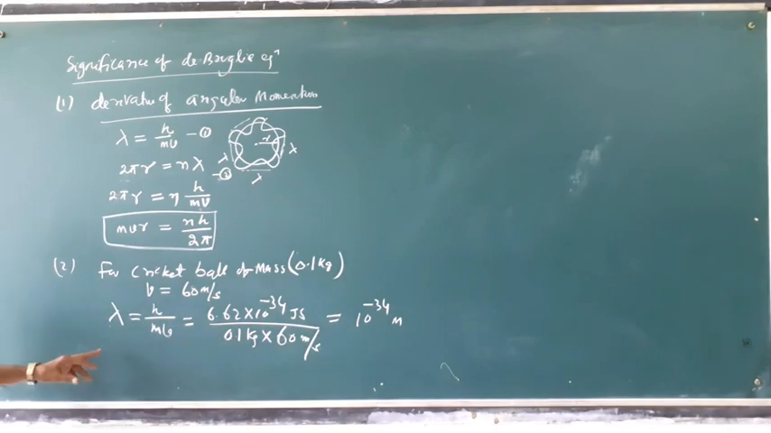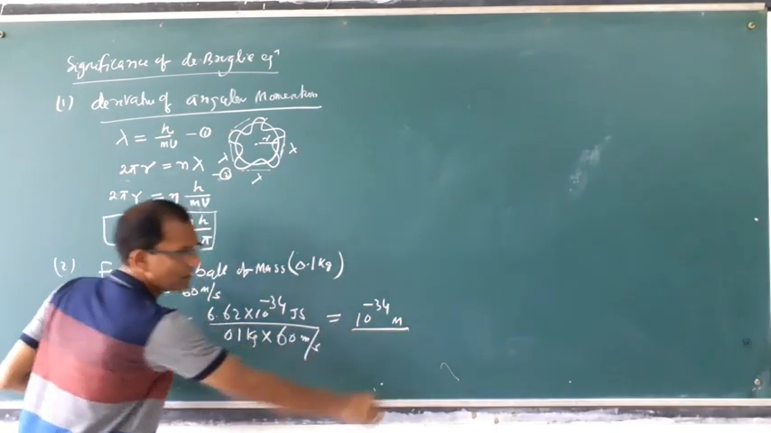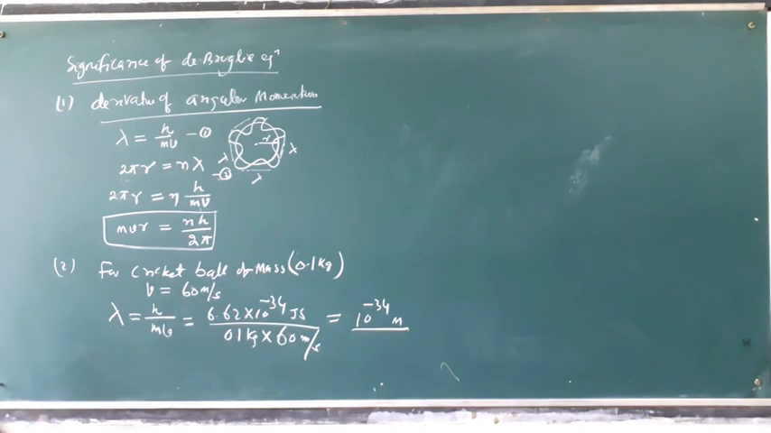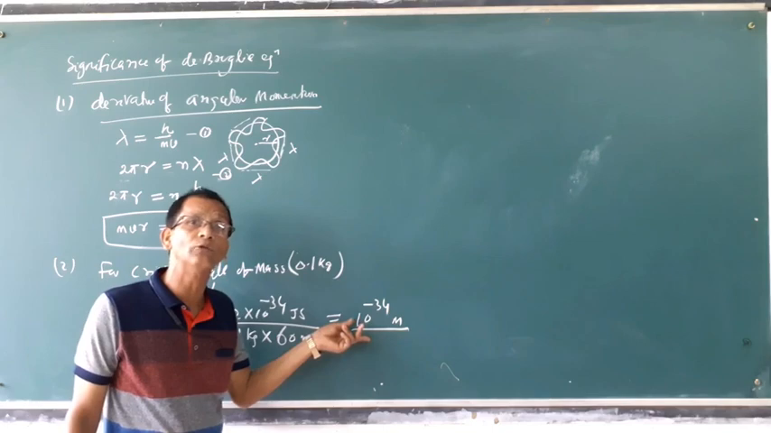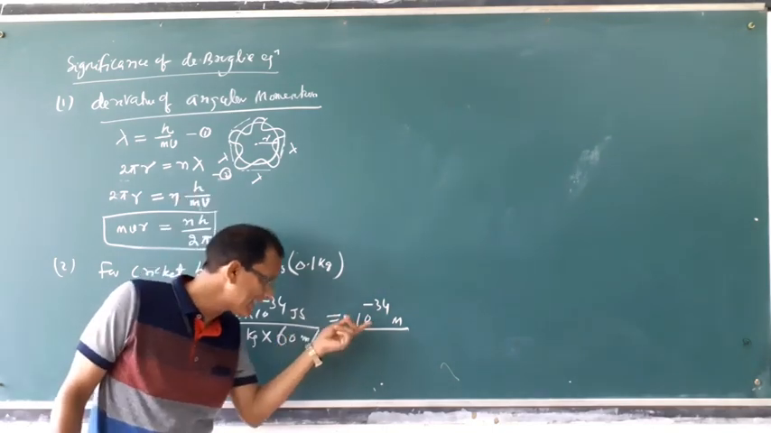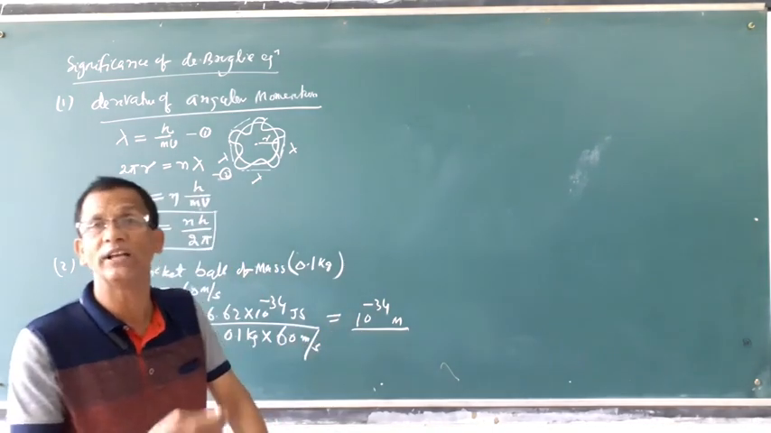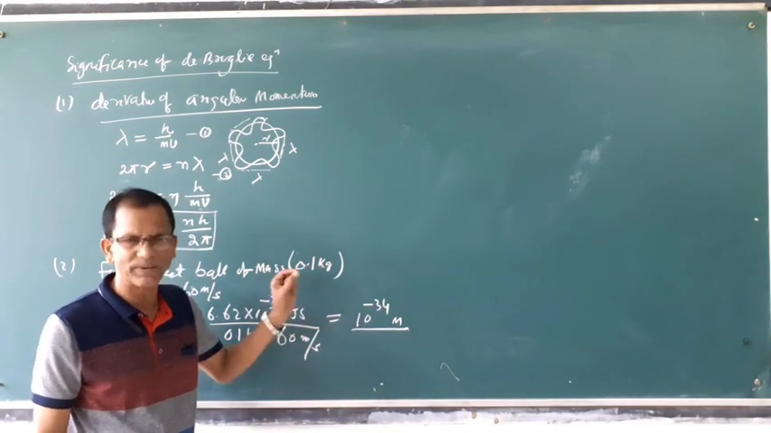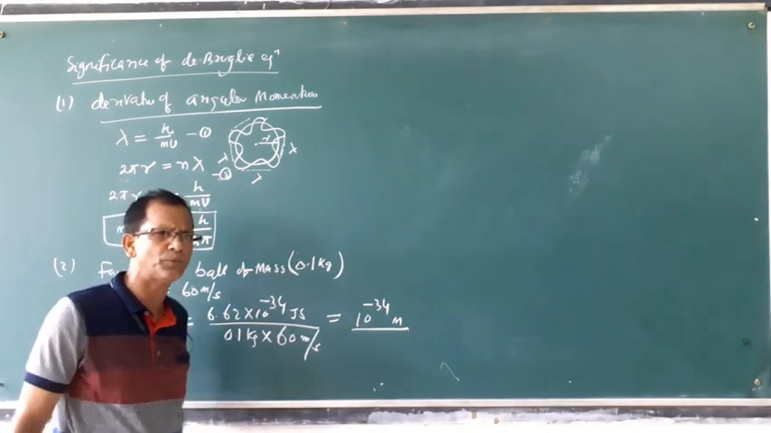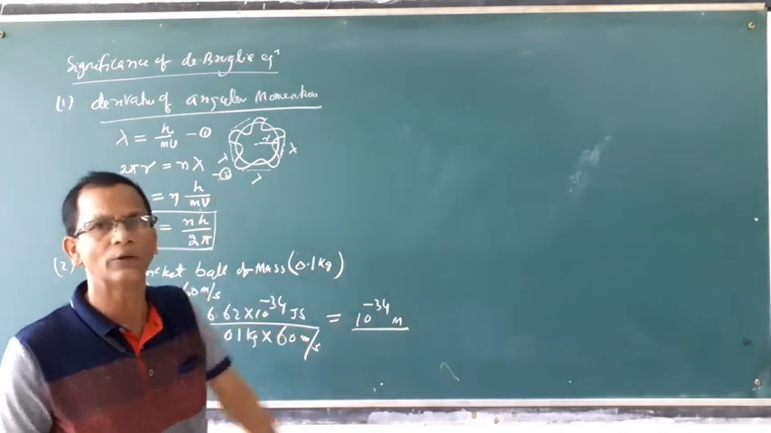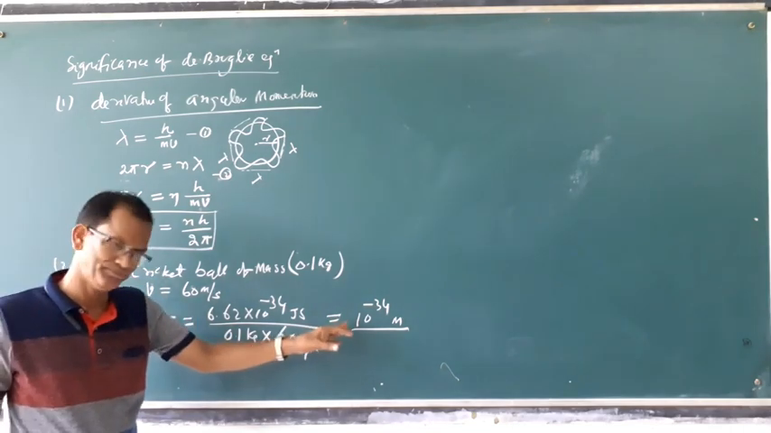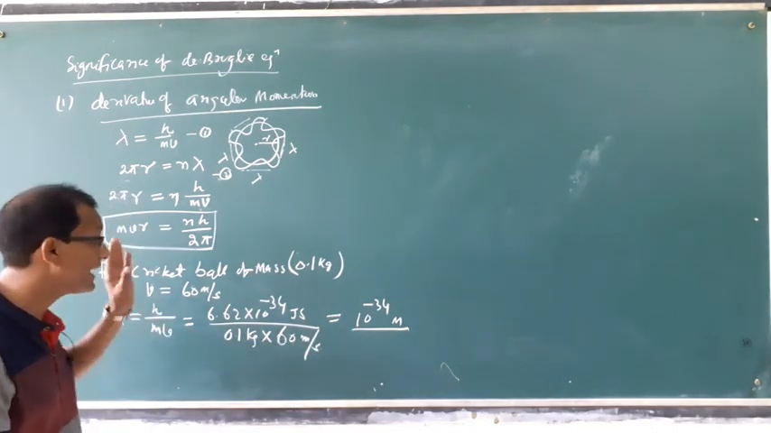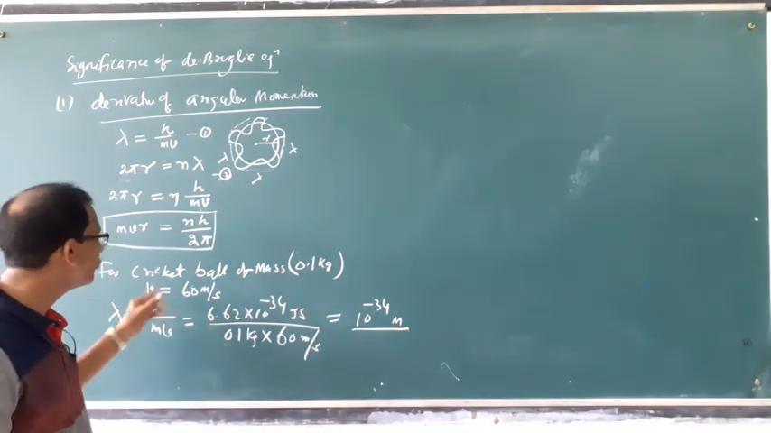For a cricket ball, the wavelength is 10 to the power minus 34. That means a very low wavelength, which means experimentally this value cannot be calculated. Theoretically the value comes to this much, but practically, 10 to the power minus 34 is very, very small. We cannot calculate the wavelength of a moving cricket ball.